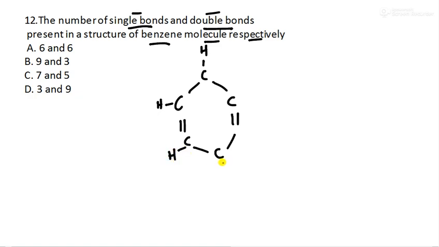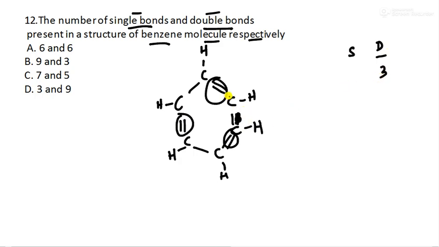Hydrogen, hydrogen, hydrogen, one more carbon, sorry, hydrogen. Now you can count: double, single, once again double, then single, then again double. So how many double bonds? 1, 2, 3. Only 3 double bonds. So they have given 3 for double. And single, how many are there? 1, 2, 3, 4, 5, 6, 7, 8, 9. So it is 9. Option number, which one? 9 and 3. B is the right answer.